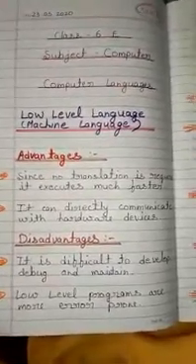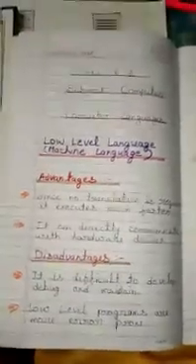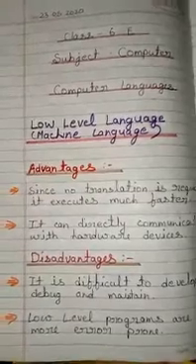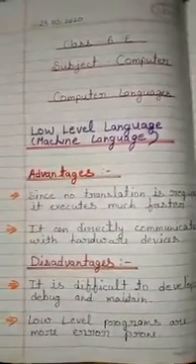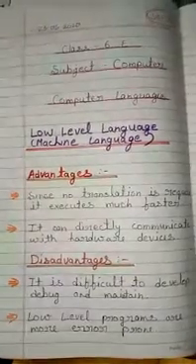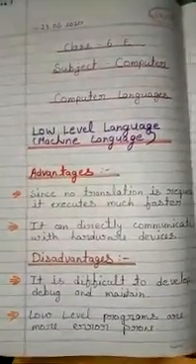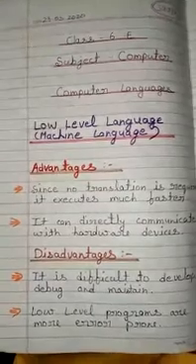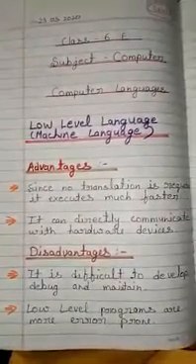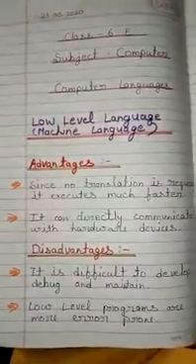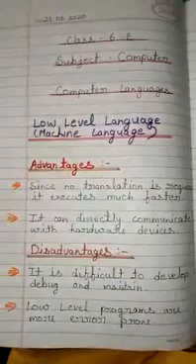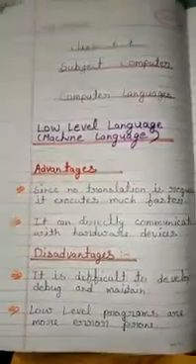In my previous class, I taught about computer languages and their four parts: low level language, middle level language, high level language and 4th generation language. Today I will describe the advantages and disadvantages of computer languages. Okay? Now let's start our study.